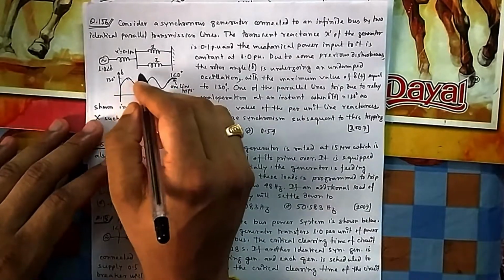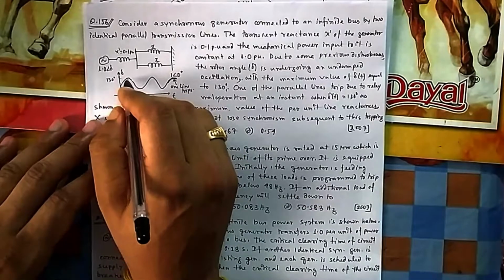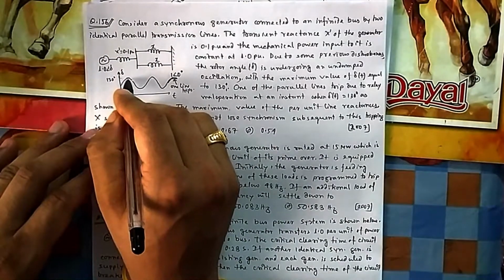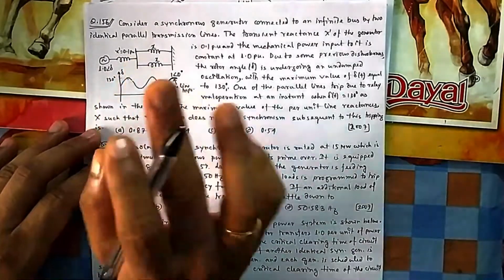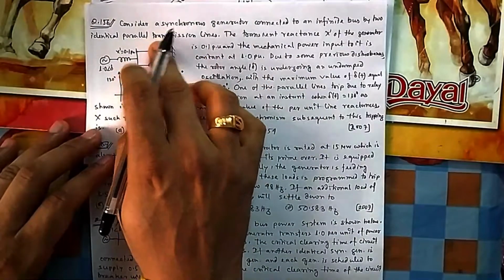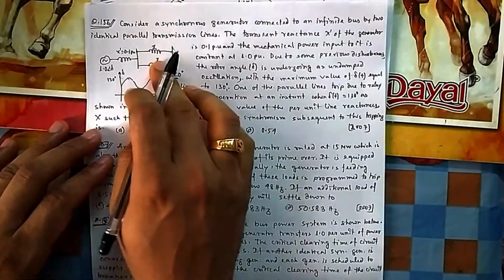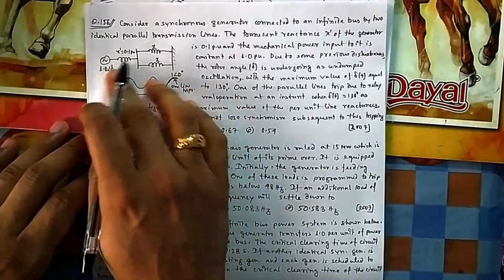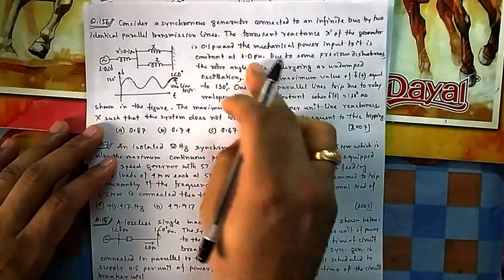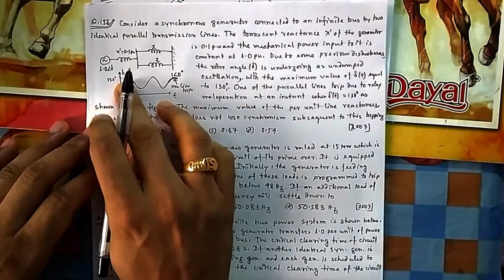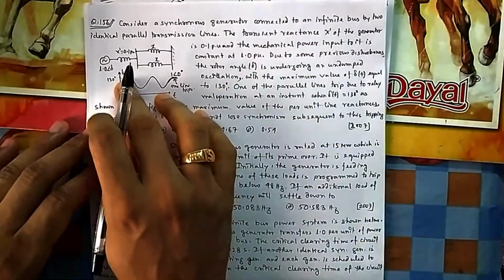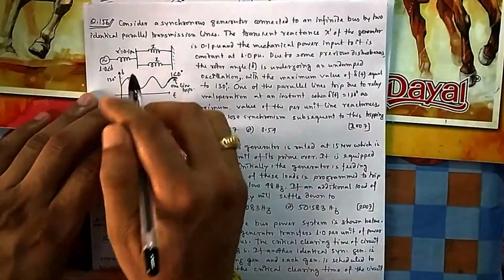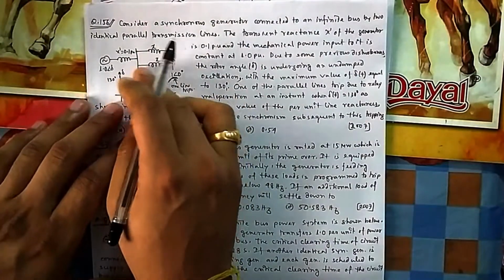That means the power that you are delivering from here to here at this angle 130 with this X should satisfy the requirement, because now the network will change, one line will go, so this X will change. Initially it was X by 2, now it will be X. For sending the same amount of power, that is 1 per unit, the new network should also send that much power at 130, because if it needs more delta to send that power, then its delta will go out of control and never come back.